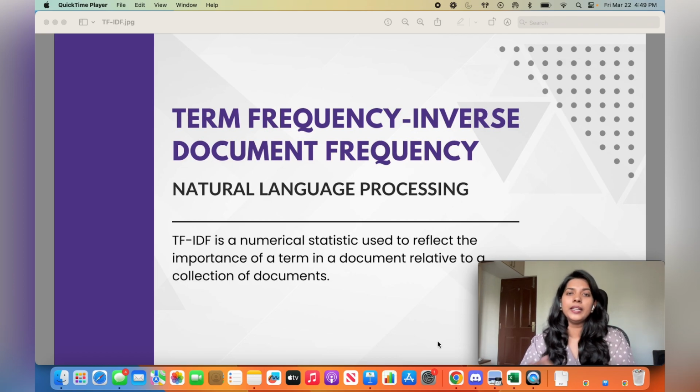One of the NLP text processing techniques is called bag of words. And if we take bag of words, it has two main disadvantages. The first one is its sparsity. If we take any vector of a review or a sentence, this vector will have more zeros compared to the non-zero elements. As the data increases, this sparsity will grow exponentially. So that is one of the main disadvantages of bag of words.